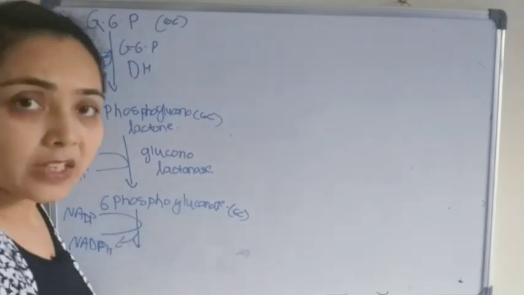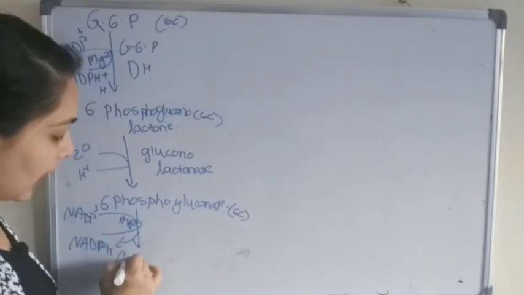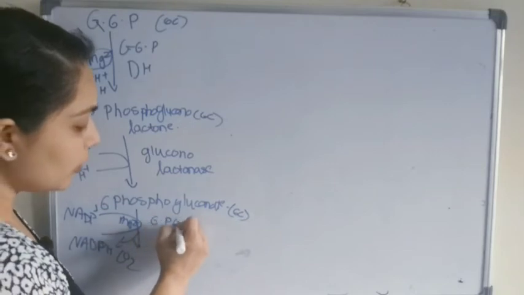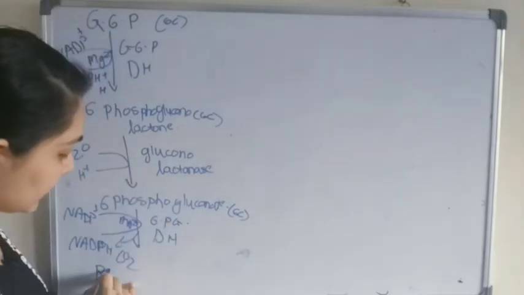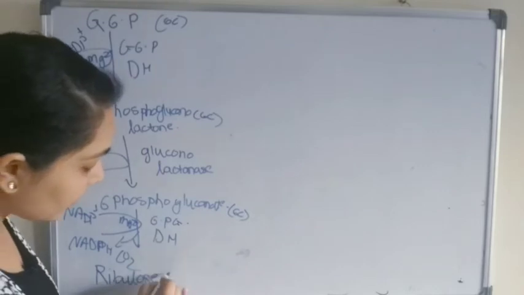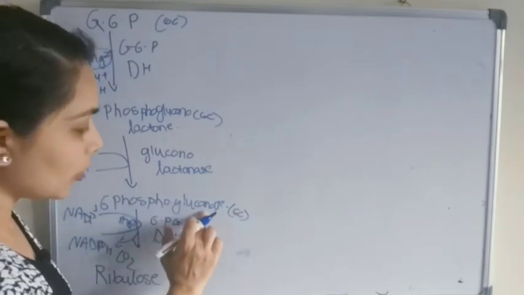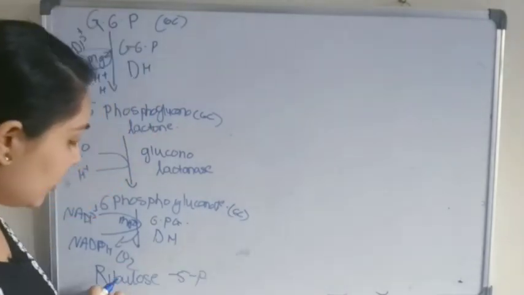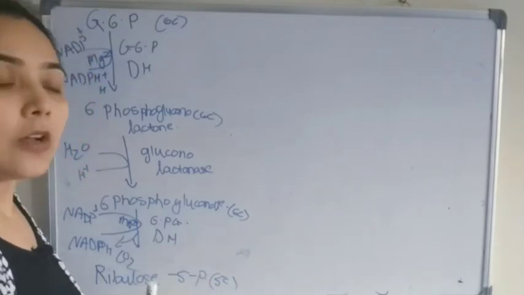Here we will get a second NADPH molecule. Again magnesium ion is required here and carbon dioxide will be removed. The enzyme is 6-phosphogluconate dehydrogenase, and now here we will get our first 5-carbon compound, that is ribulose 5-phosphate, because 6-phosphogluconate is a 6-carbon compound. As one carbon is removed in the form of carbon dioxide, we get our first 5-carbon compound here, that is ribulose 5-phosphate.